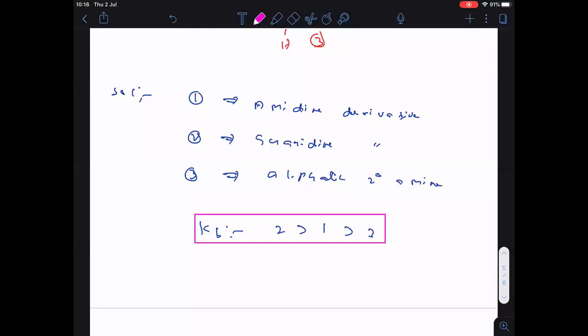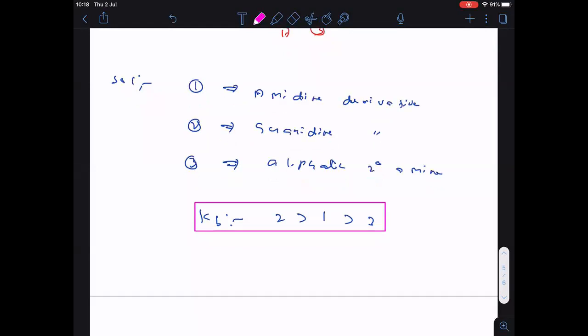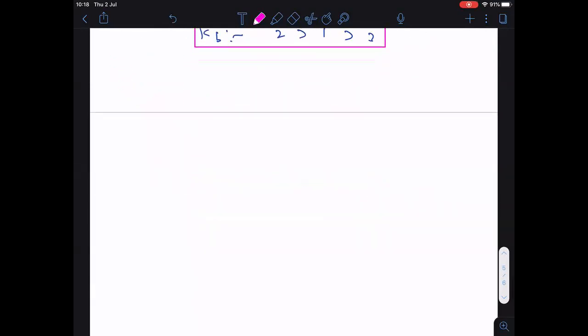Please copy quickly. So the first chemical property, the most important one, the basic nature of amines, is completed.